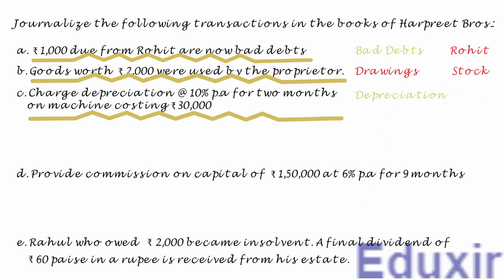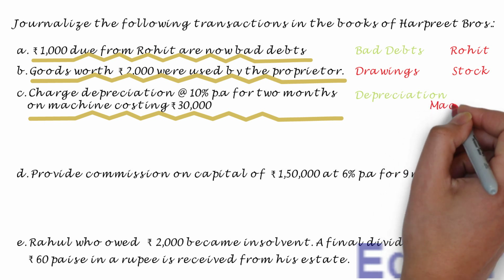At the same time, as the machine is depreciated, the worth or the value of the machine will be decreasing after calculating the depreciation. In other words, the machine asset value is decreasing in this transaction. The rule to record any decrease in the asset is to credit the corresponding asset account. In this case, the machine account should be credited.